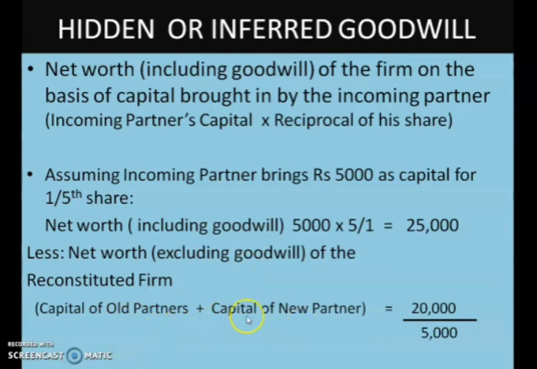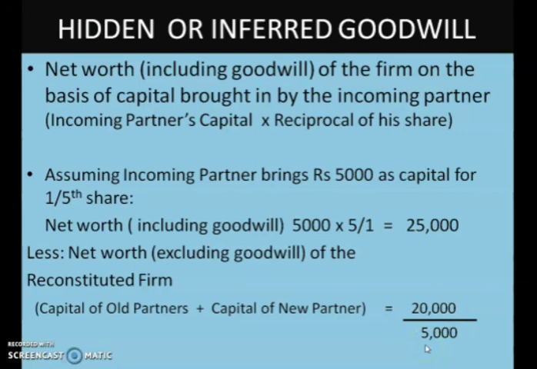When you subtract the net worth excluding goodwill from the net worth including goodwill, the amount you get is the goodwill. This is how you calculate the hidden goodwill, and it is the firm's goodwill.